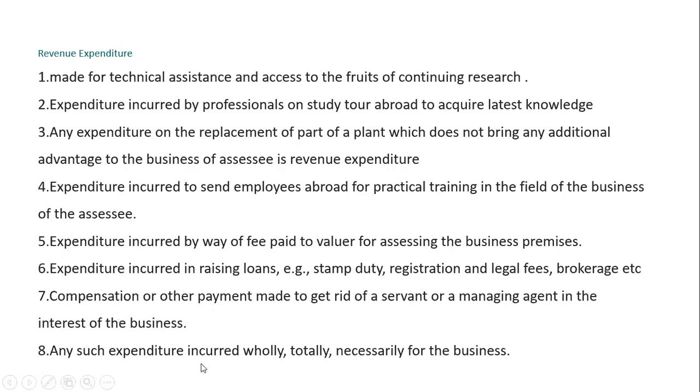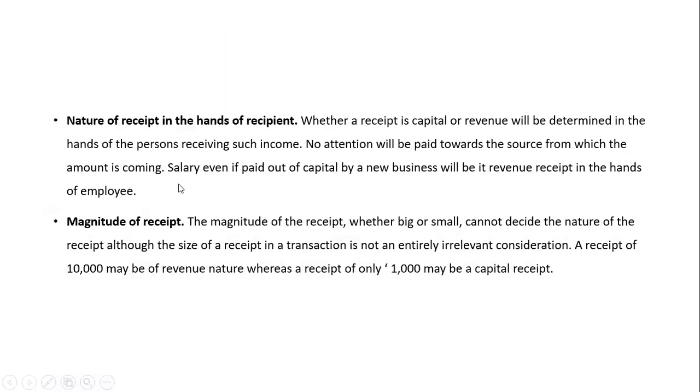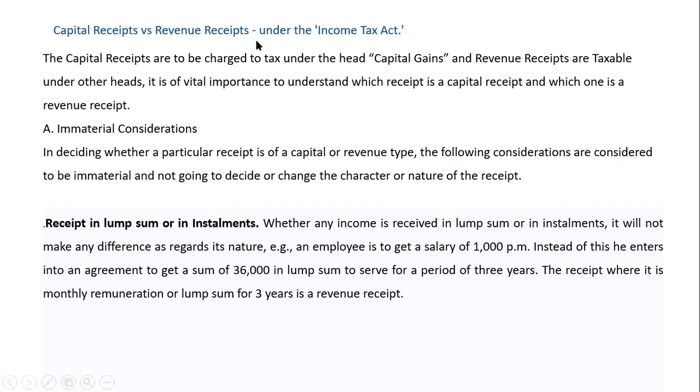Any such expenditure incurred wholly and totally necessary for a business. So these are all examples of revenue expenditure. Now we look into the topic: what is capital receipts versus revenue receipts? You know what capital receipts are?